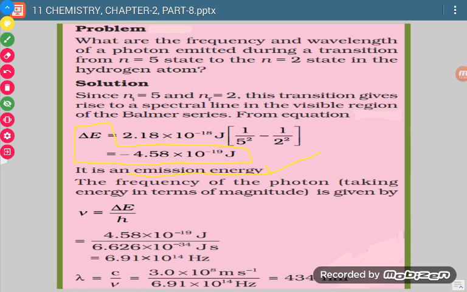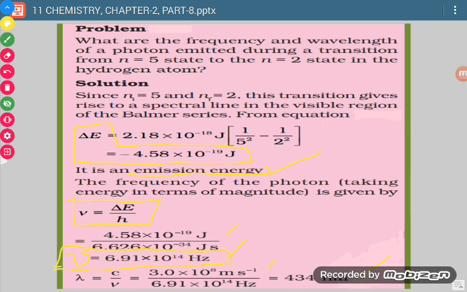Okay, now the frequency of the photon. The second part is to calculate the frequency of the photon, so nu is to be calculated. Again we will be using the formula E is equal to h nu, so nu is equal to E over h. Here E is delta E. By putting the values, we will get this answer. So our frequency value will be this much.